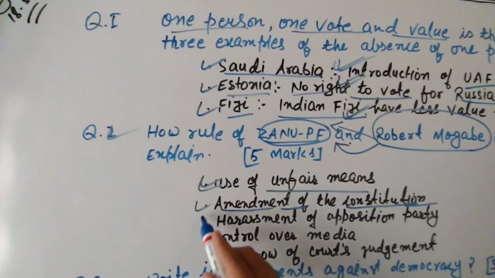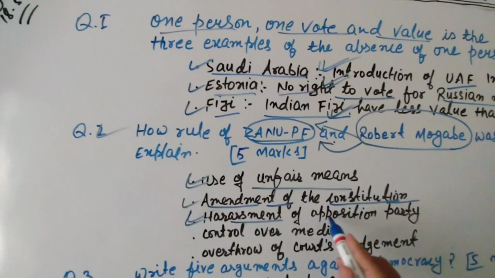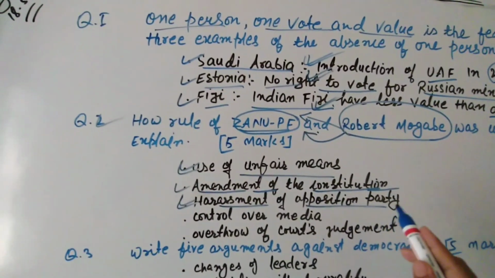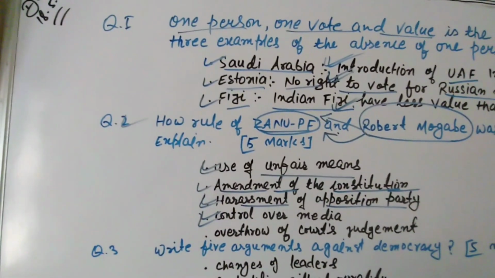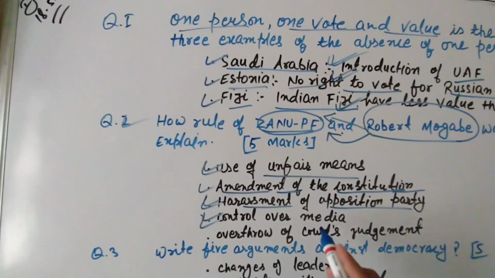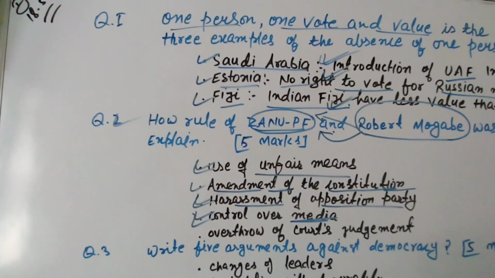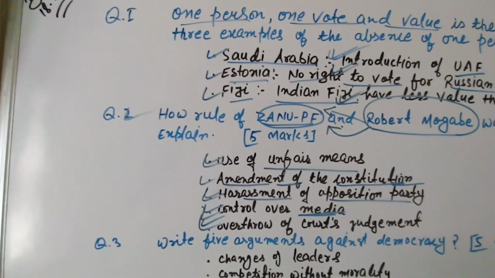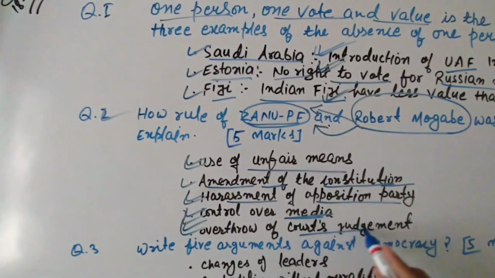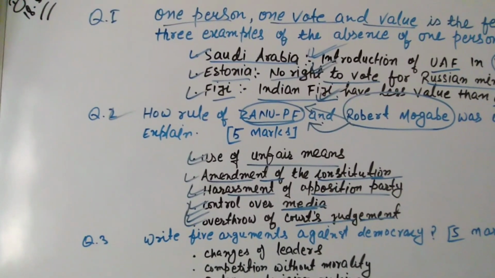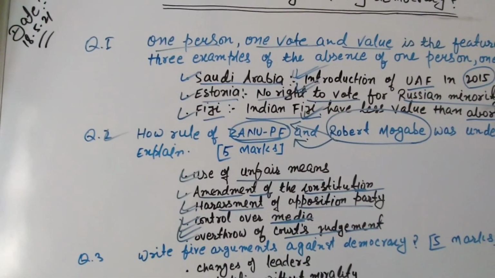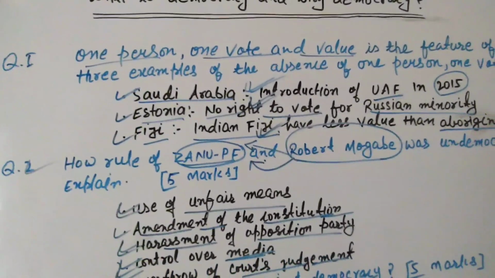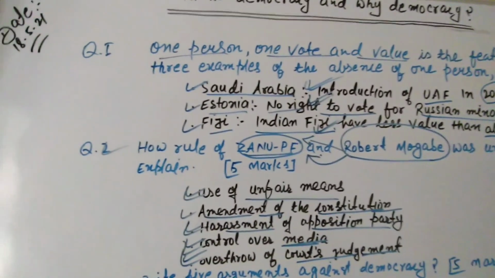He and his party also used to harass opposition party so that opposition party could not ask tough questions from them. And he and his party also controlled media so that media also could not ask tough questions. He and his party also used to overthrow even judgment of the Supreme Court of Zimbabwe. So these are very important evidences. With the help of them, we can say that rule of Robert Mugabe was undemocratic in Zimbabwe.